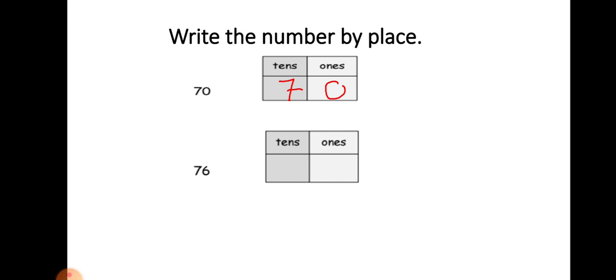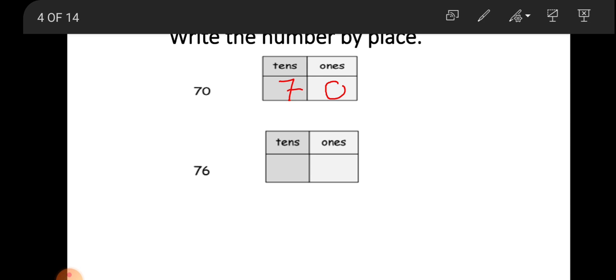Next number is 76. 76 is also a two-digit number. First number 7. 7 is in tens. So write 7 is in tens place. And the last number is 6. 6 is in ones.